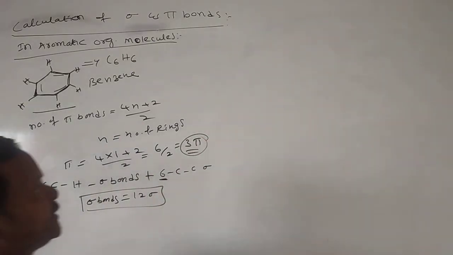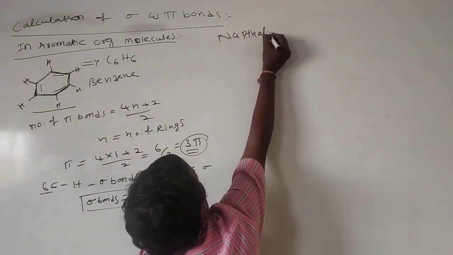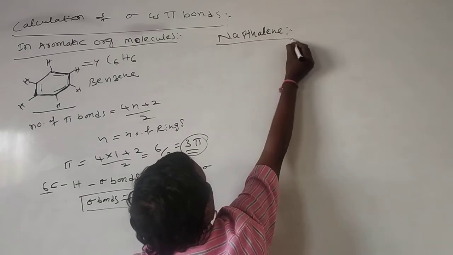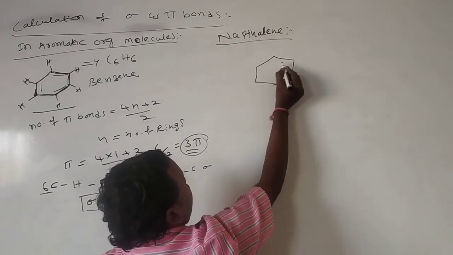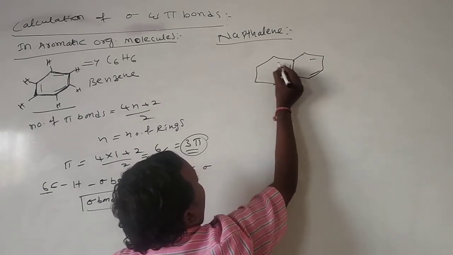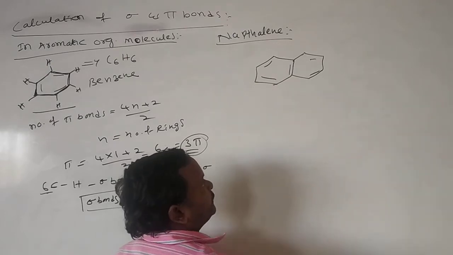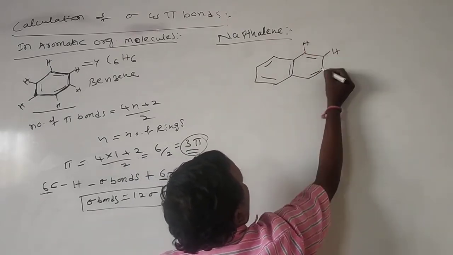You see in naphthalene also, in naphthalene, anthracene or any other, I am writing the structure of naphthalene. This is the structure of naphthalene, and every carbon has a hydrogen.